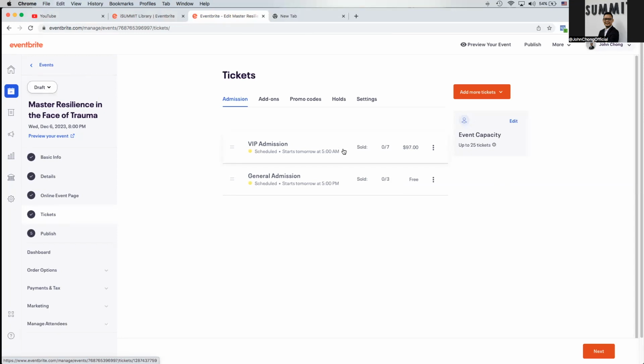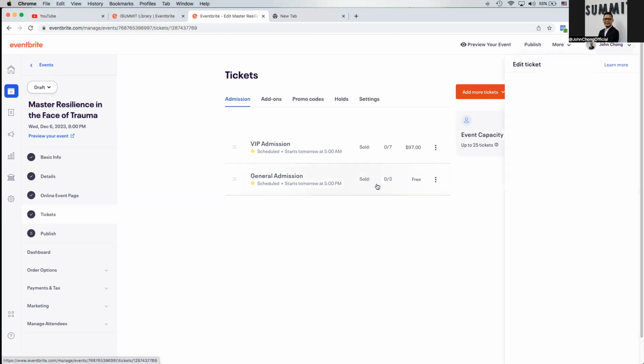Today is 29th of November 2023, and I'm going to start to promote this specific event as soon as I can. All right, so what you got to do is just start from the general admission first. Just click over here. You have options to edit, to copy, or to delete. Obviously, we are to edit it.